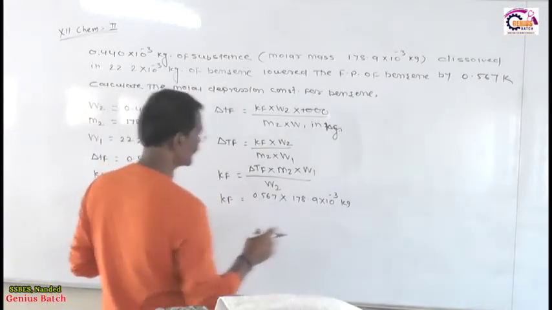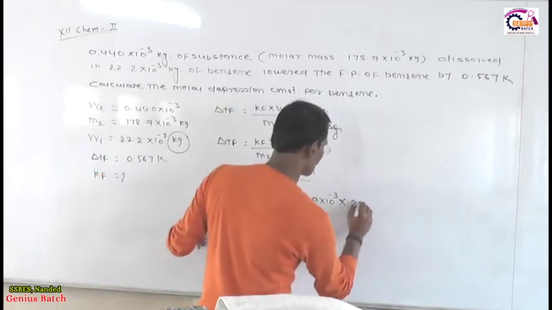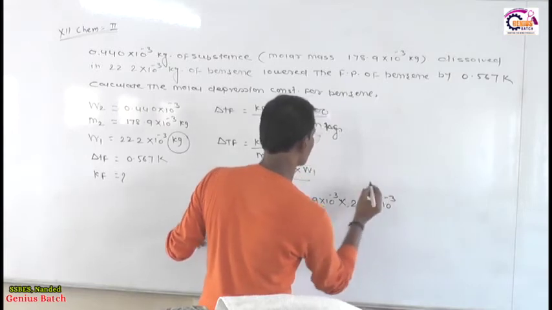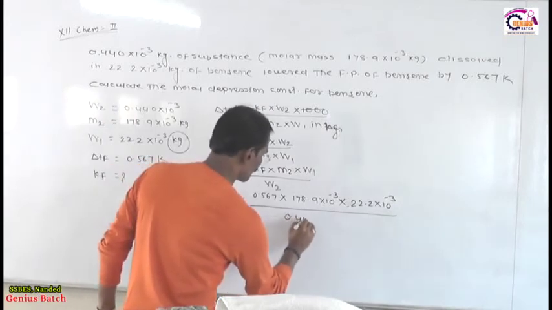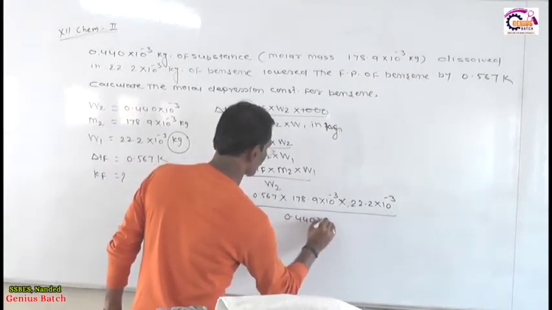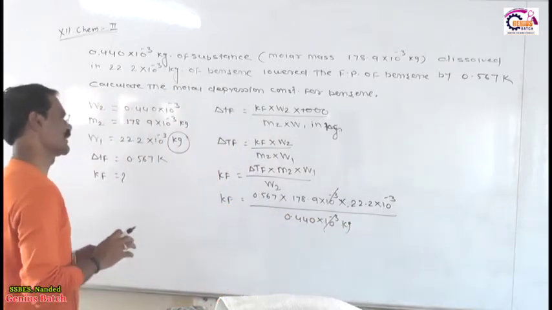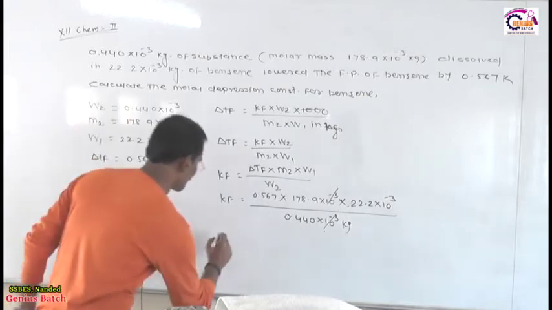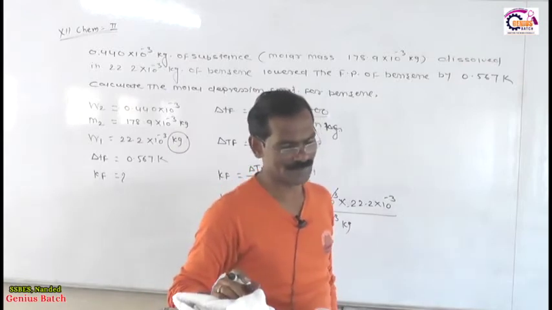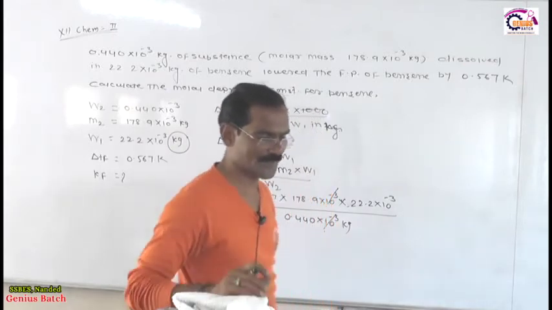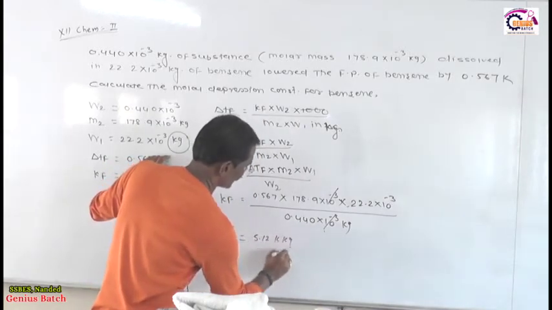Then what is the value of W1? The value of W1 is 22.2 into 10 raised to minus 3 kilogram, divided by the value of W2, which is 0.440 into 10 raised to minus 3 kilogram. Obviously, these kilograms get cancelled. Then finally, the answer of this equation is Kf equal to 5.12 Kelvin kilogram per mole.